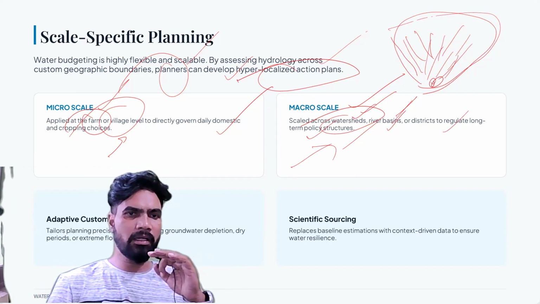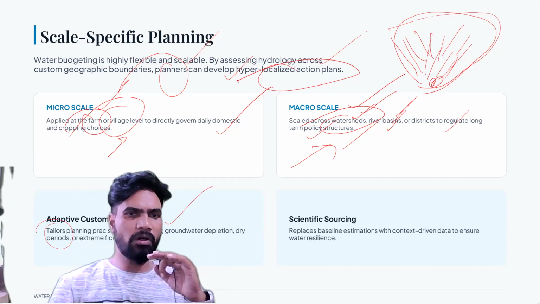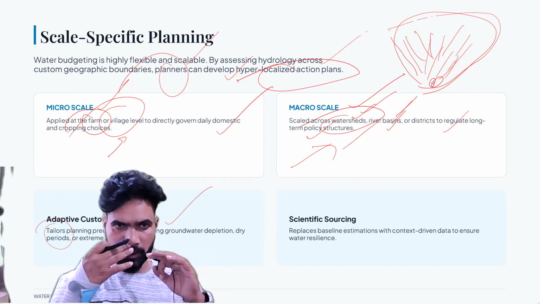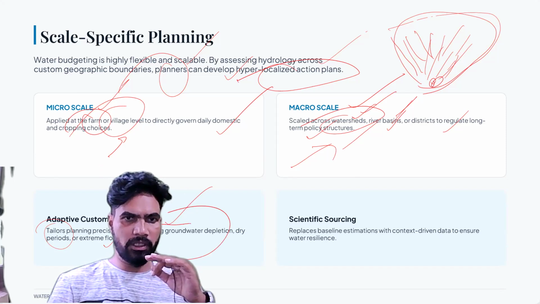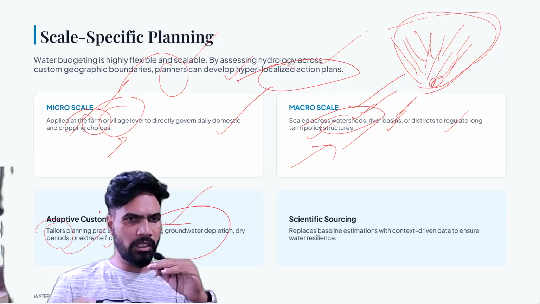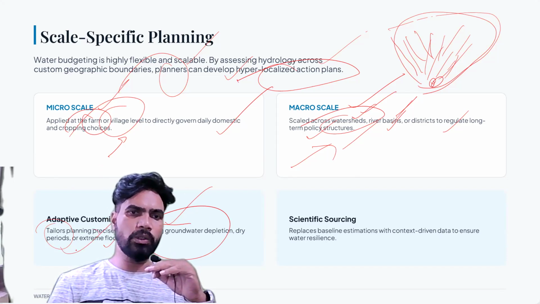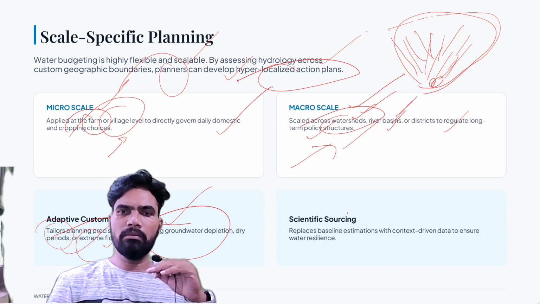फिर हम कैन कस्टमाइज इट. You see this, it tailors planning precisely to areas facing groundwater depletion, dry periods or extreme floods. So इसको customize, water budget को हम customize भी कर सकते हैं to suit precisely the areas which are facing groundwater depletion, the regions which are facing dry periods and also the regions which are facing floods.